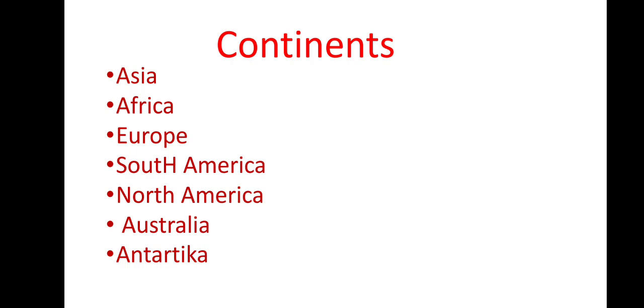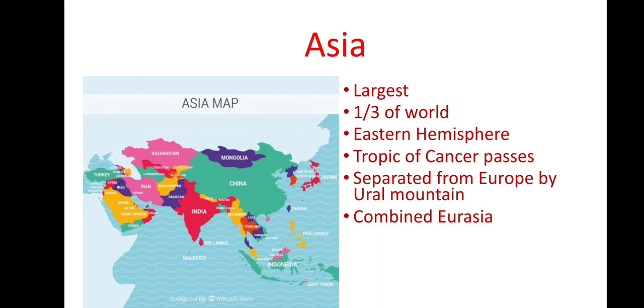Okay, so let's begin. The first continent that we will be discussing is Asia. Asia is where most of the countries are found, including India. The speciality of Asia is that it is the largest continent in the world.